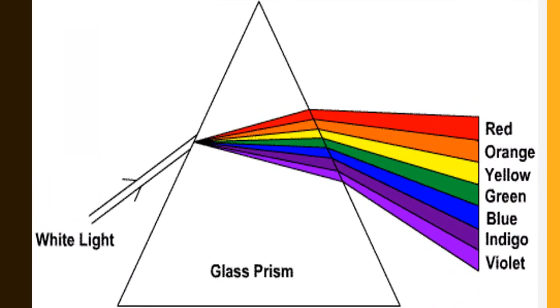So students, what is the color of light? Light appears colorless, but it is made up of 7 different colors. And what are these colors? Red, orange, yellow, green, blue, indigo, and violet. Light is made up of 7 different colors.